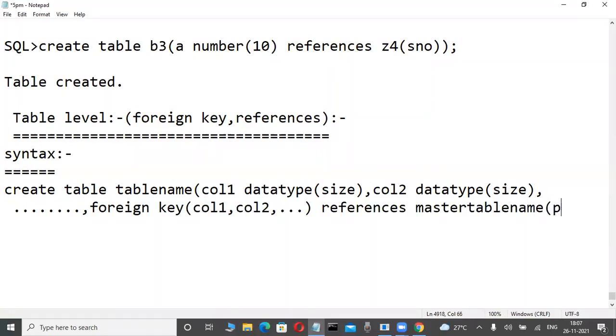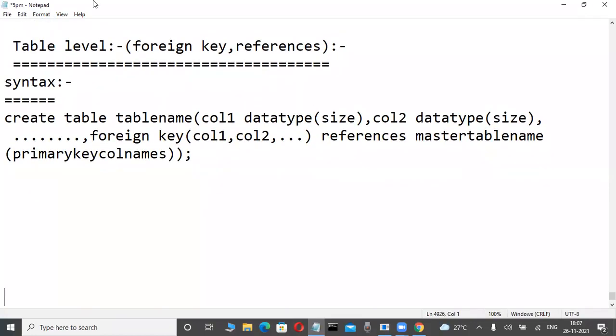Within the bracket, write the primary key column names. Table level. Completed this syntax.